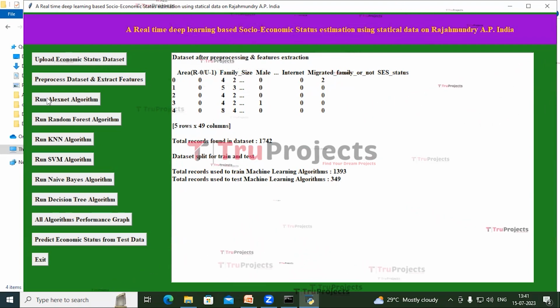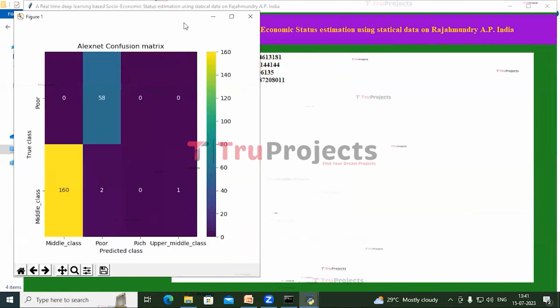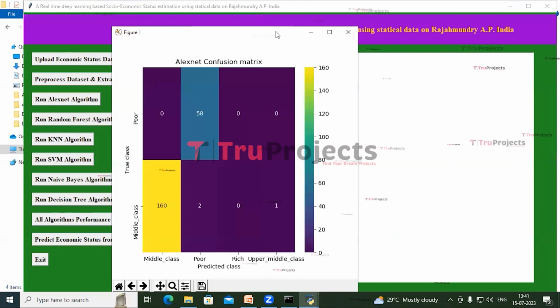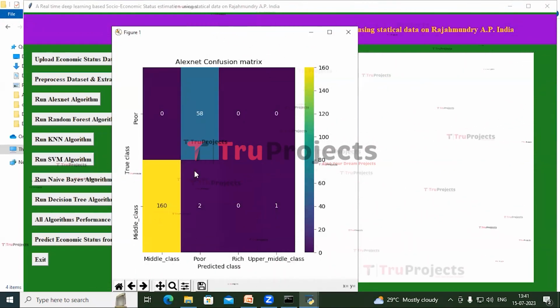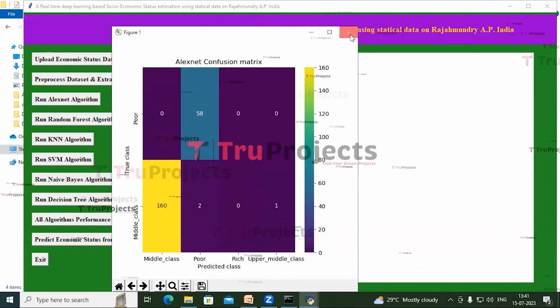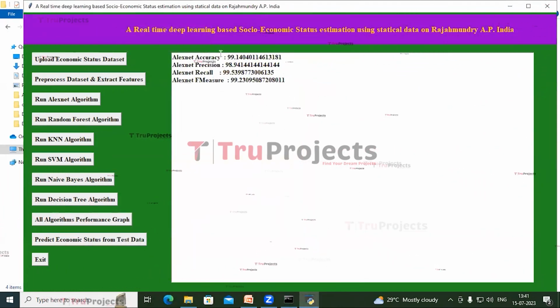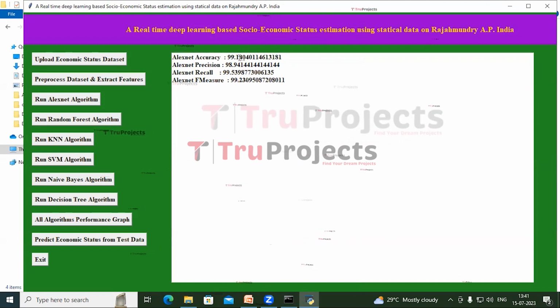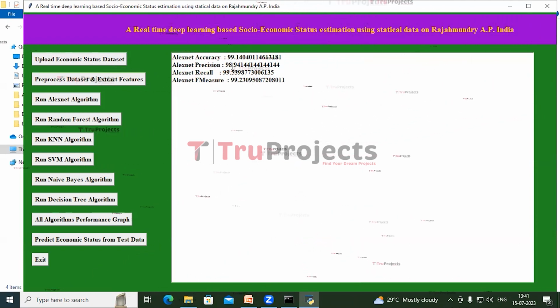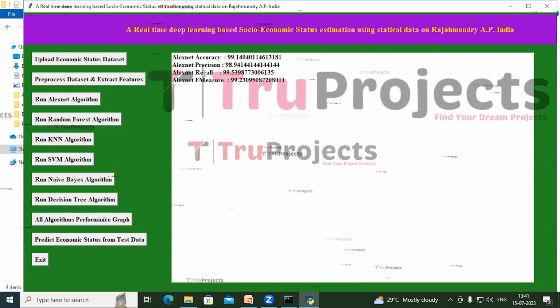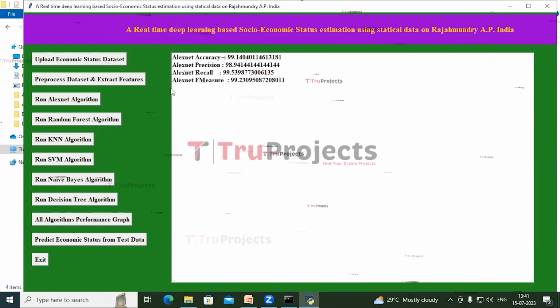Now click on Run AlexNet algorithm. A confusion matrix graph has been opened. We can see there are 160 true positives and 58 true negatives. And the AlexNet accuracy is 99.1%, AlexNet precision is 98.9%, AlexNet recall is 99.5%, AlexNet F measure is 99.2%.